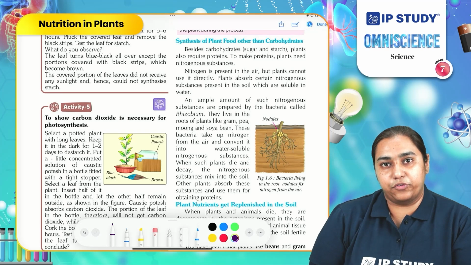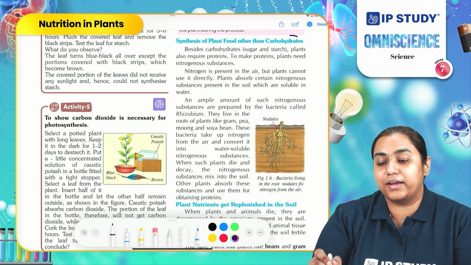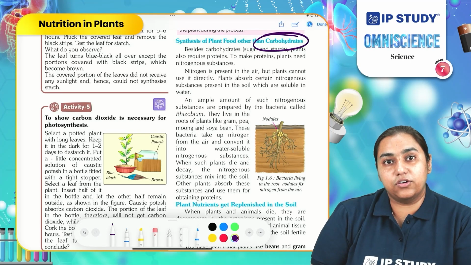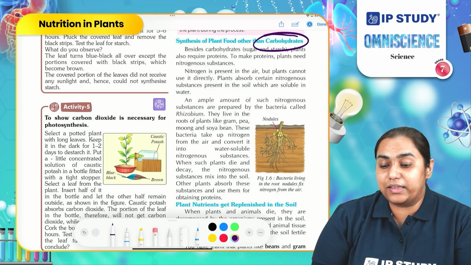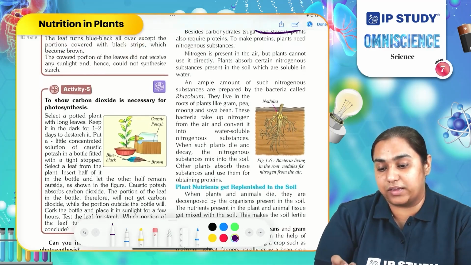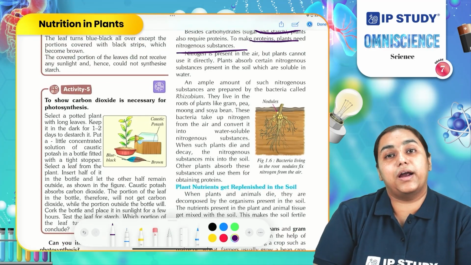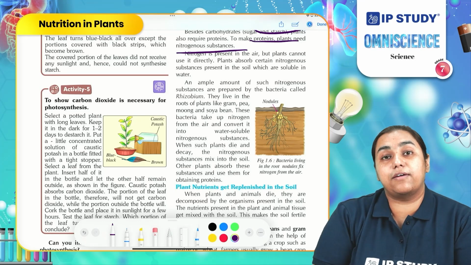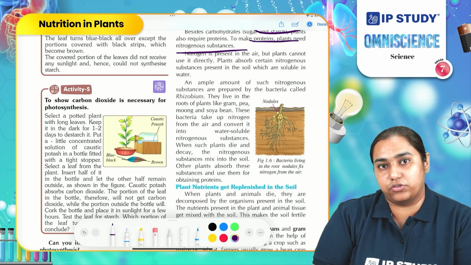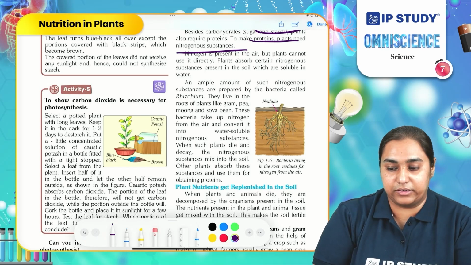Let's study plant food produced by plants other than carbohydrates. You already know that plants produce glucose, which is a carbohydrate, but plants also need proteins. How do they get proteins? Proteins are nitrogenous substances. Plants get nitrogen from the air. In our atmosphere, there is around 78% of nitrogen present. So plants take nitrogen and then produce protein from it.